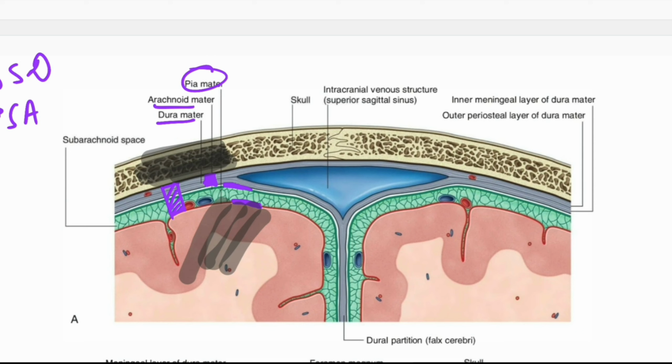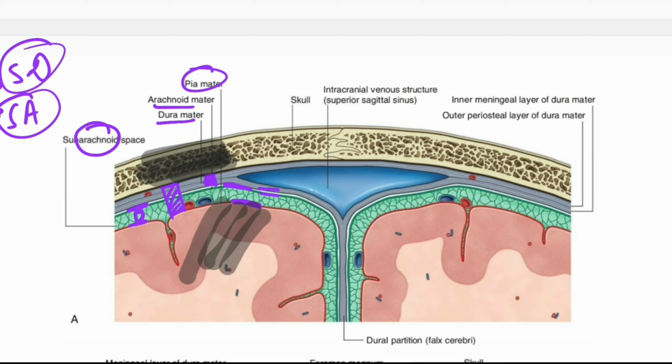Subdural space: sub means below, so subdural space means space below the dura mater. The space between dura mater and arachnoid mater is subdural space, and subarachnoid means below the arachnoid mater. That is, the space between arachnoid mater and pia mater is subarachnoid space.